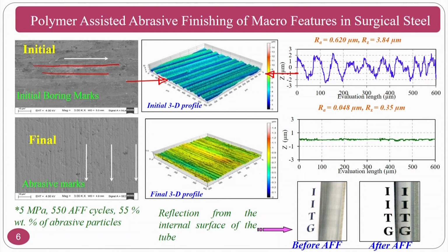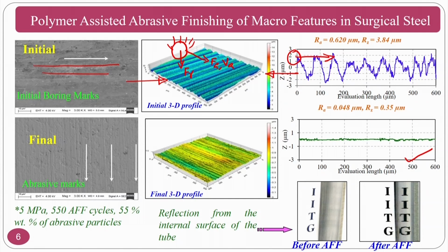You have a viscoelastic medium where a viscous component is there and an elastic component is there. You have an abrasive particle that is supported by your polymers, and the polymer will put radial force here and axial force and axial velocity here, and shearing will take place. Assume my abrasive is there, it will go and shear the surfaces and it will give me a good surface like this. At the same time, this particular work is already published.